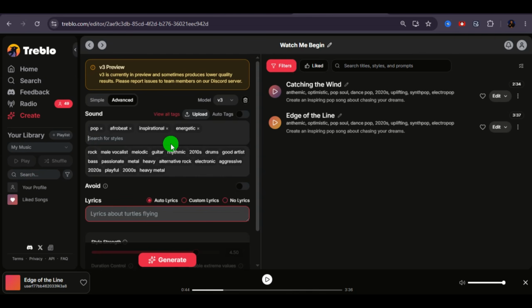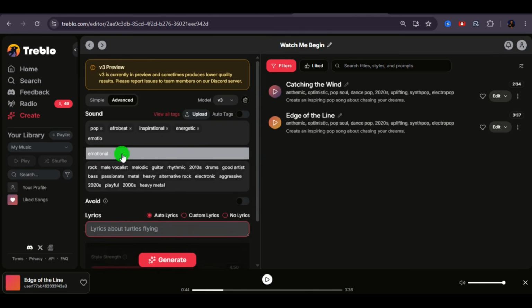Step 3. Add the theme. Here, you have to tell the AI what the song is actually about. Themes help keep the lyrics focused. For this example, I'll use motivation, success, faith, money. These themes help shape the message of the song.